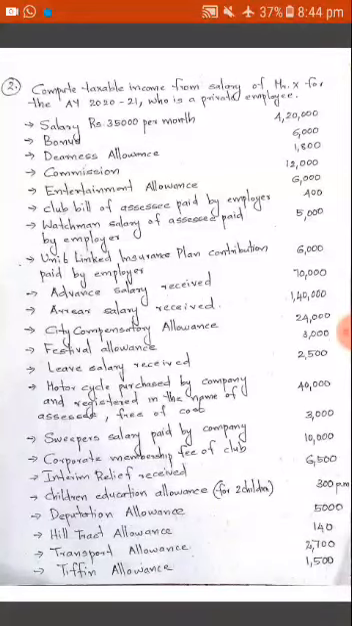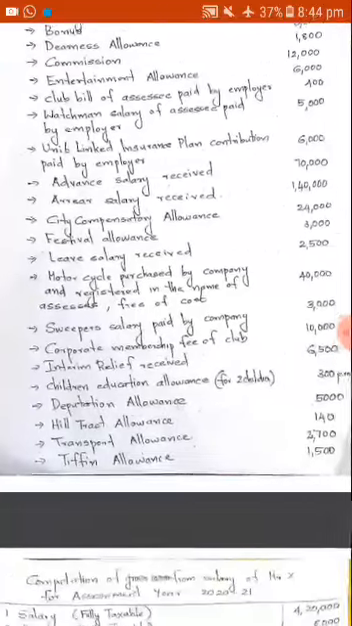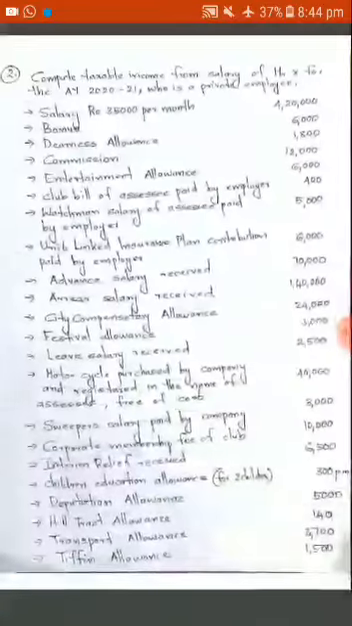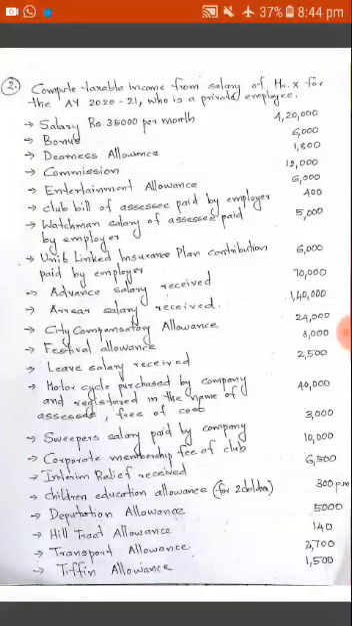Then coming to the next question, there are certain items which have been given to find out the gross salary income. The answer part is also given. First we can go through the questions. Okay. Salary 35,000 per month, thereby constituting a total of 4,20,000. Bonus, dearness allowance, commission, entertainment allowance, club bill of an assessee paid by the employer.